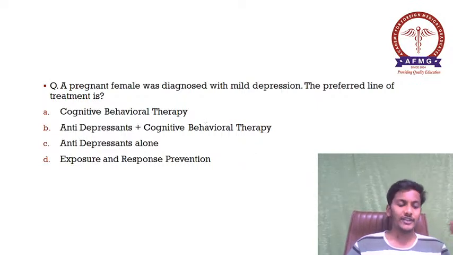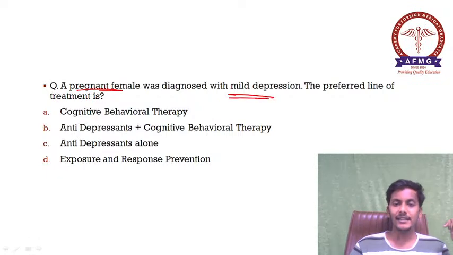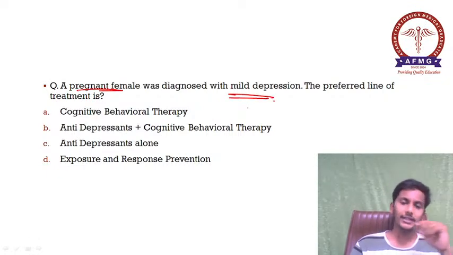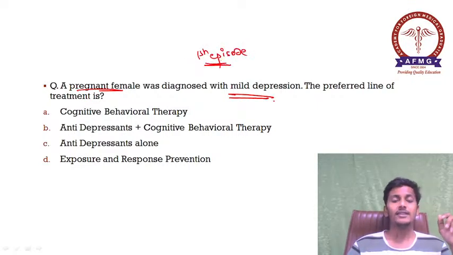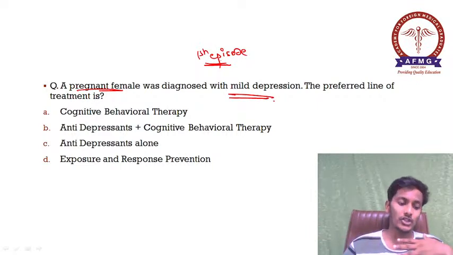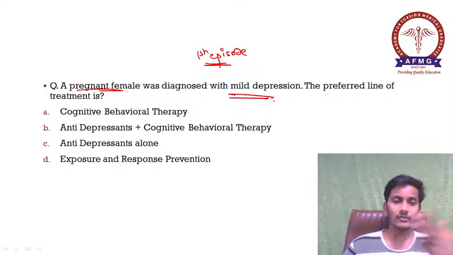The preferred line of treatment is, here what is important is that the female is pregnant and has mild depression. As we all know, in cases of mild depression, this is a first episode that the female is presenting with. Some people have said that the first episode was mentioned in the question. If not, we can assume it as the first episode because no history is given in the question.